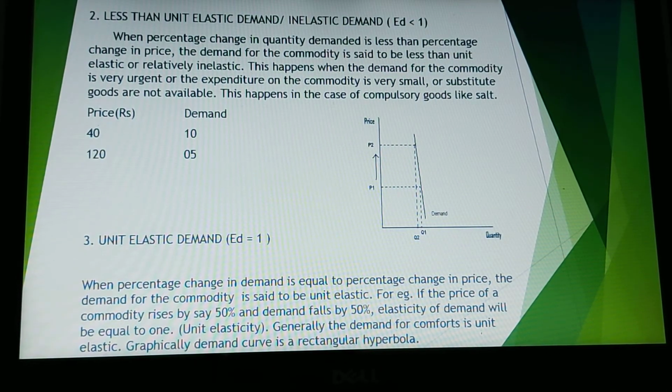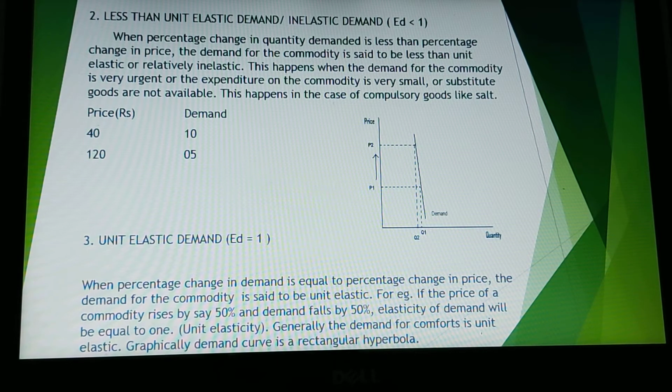The second is less than unit elastic demand. This is also called inelastic demand. Here the elasticity of demand is less than 1. That's why less than unit. So what happens over here?